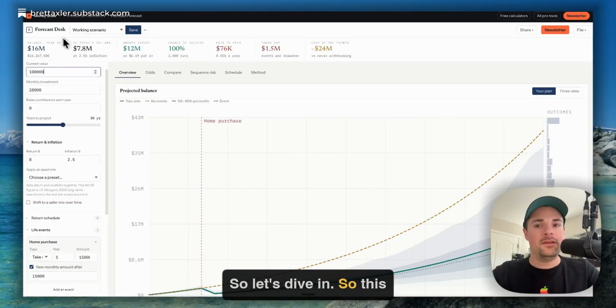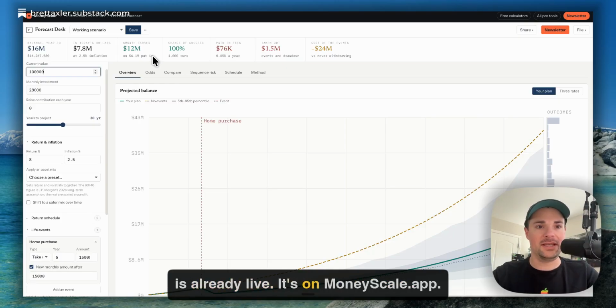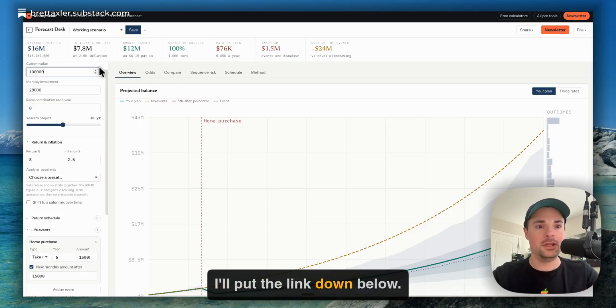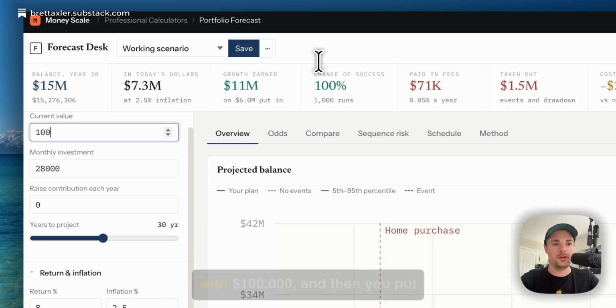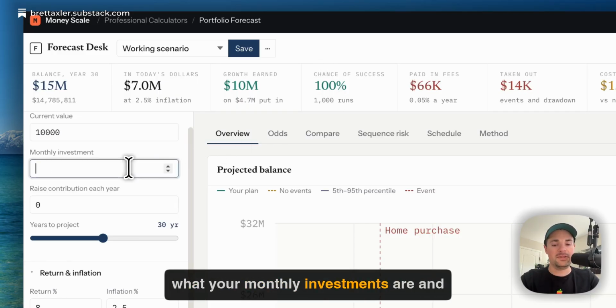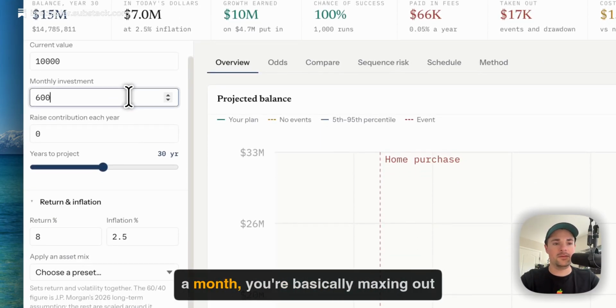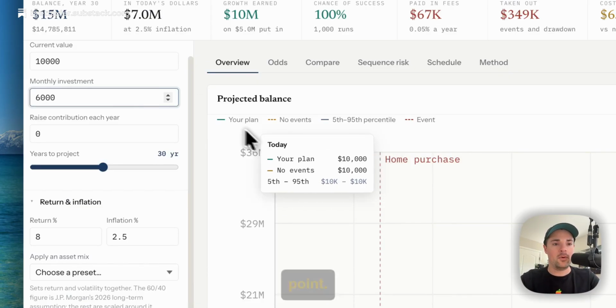So let's dive in. This is Forecast Desk, and Forecast Desk is already live. It's on moneyscale.app. I'll put the link down below. What you do is you start up here in the upper left, and you put the current value of your assets. Say you wanted to start with $100,000, and then you put what your monthly investments are. Even if you do $6,000 a month, you're basically maxing out your 401k with potentially a company match and your Roth IRA at that point.